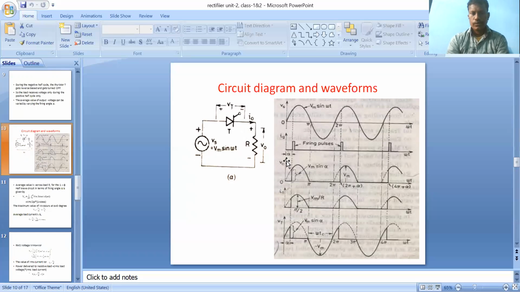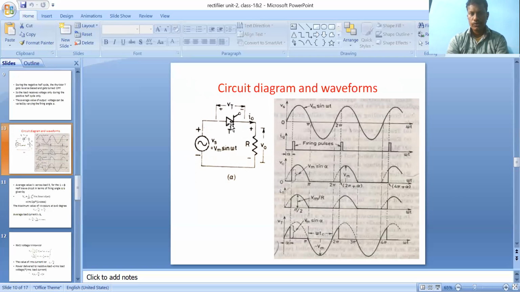And these are the waveforms. First is the supply voltage Vs equals Vm sin omega t, with a positive half cycle and a negative half cycle, over the time axis omega t, pi, 2 pi, and so on. Then Ig, the gate current.